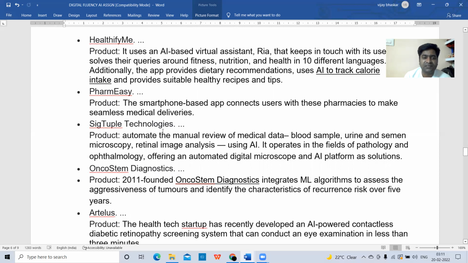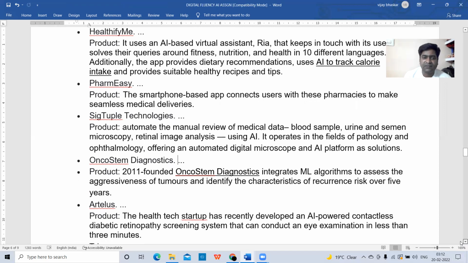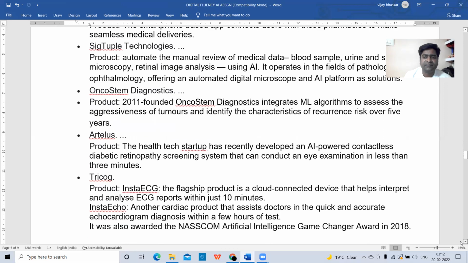And Sigtuple Technologies, this is another healthcare company. Their product automates the manual review of medical data, blood sample, urine, and semen microscopy, and retinal image analysis using AI. It operates in the field of pathology and ophthalmology, offering an automated digital microscope and AI platforms and solutions. So like this, different companies' products have their own advantages. You need to write their features. Their products have their own features.